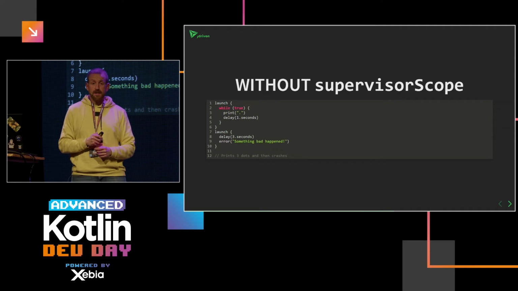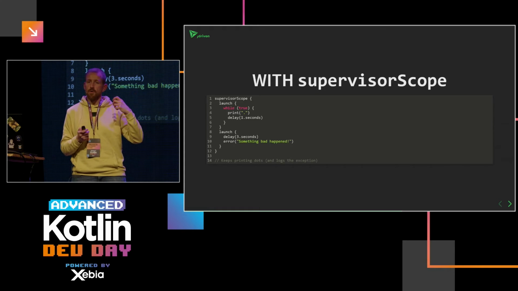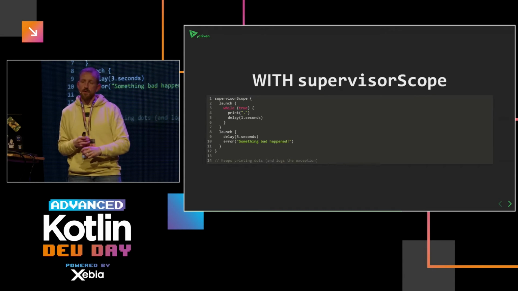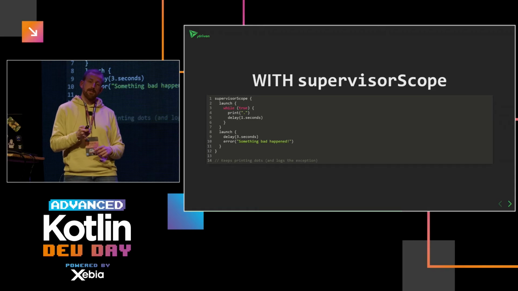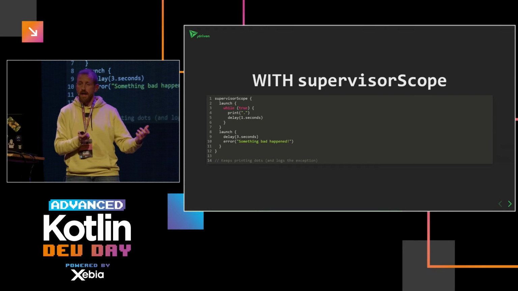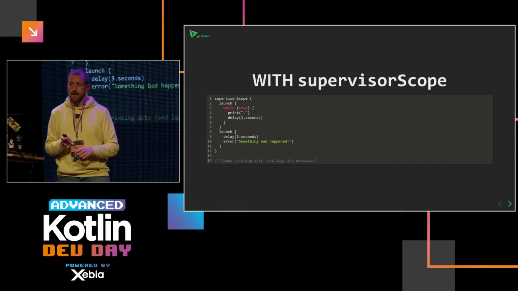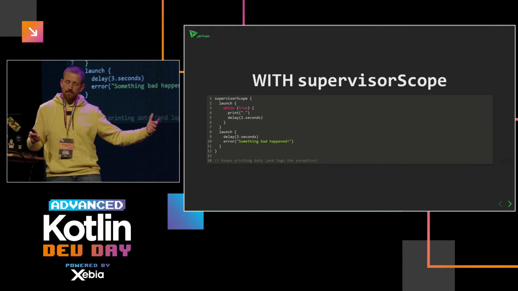So it's a very easy fix. You just wrap it in a supervisor scope, which means that every child coroutine that gets started from that scope cannot cancel the whole coroutine, so it cannot cancel the parent, so other coroutines can just continue. So in this case, the printing of the dot just continues. After 3 seconds, you still see the stack trace. You still have to do your own error handling in case you need to act on that error, of course, and I'll leave that as an exercise to the viewers. But the rest just continues.